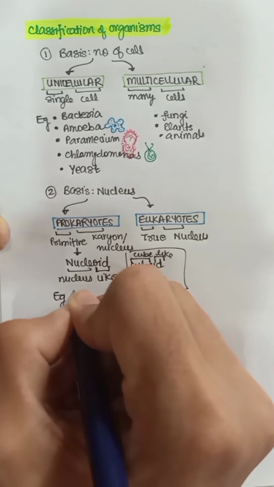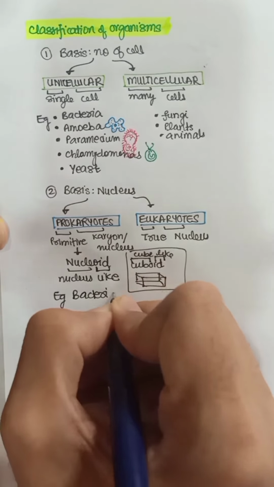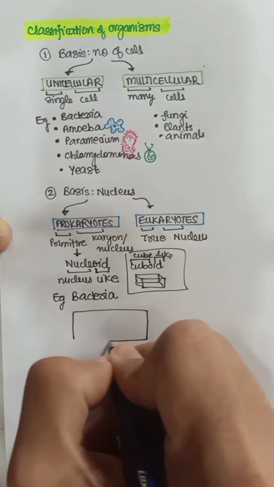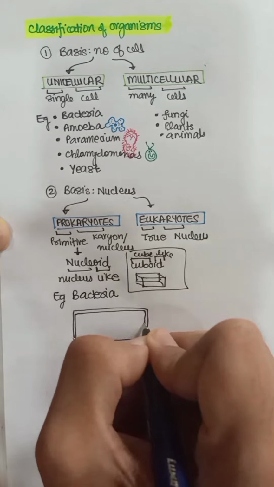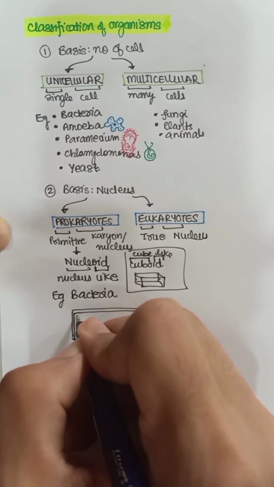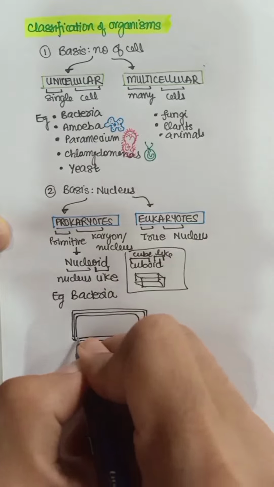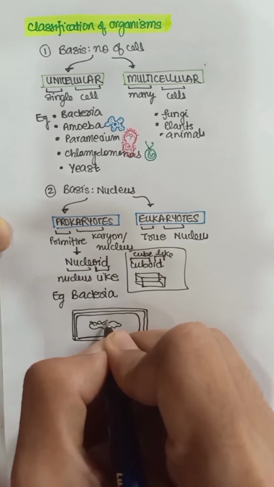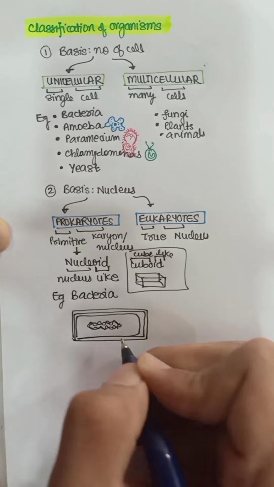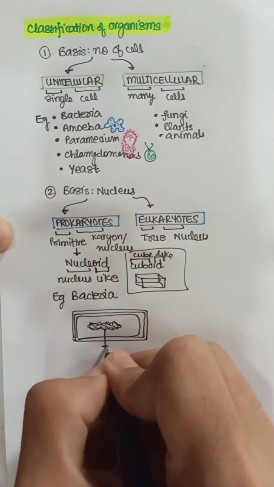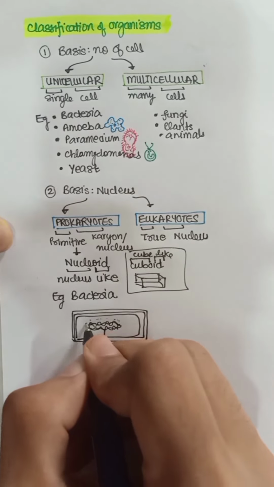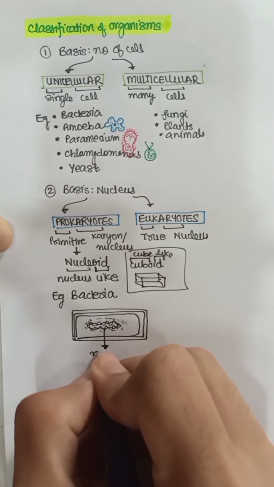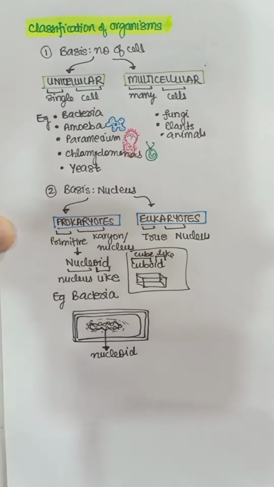It has a very basic example, that is bacteria. All bacteria are prokaryotic. Let's draw a diagram. So let's say this is bacteria. Bacteria has protective coverings, it has a capsule, a wall and a membrane. And in the center of the cytoplasm, you will find the genetic material floating. So this part of cytoplasm with genetic material is called nucleoid.